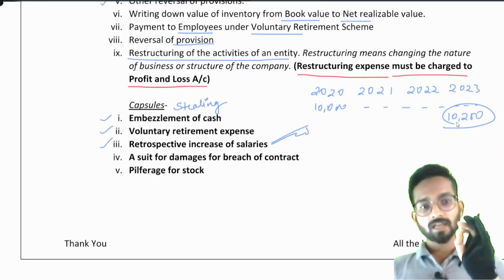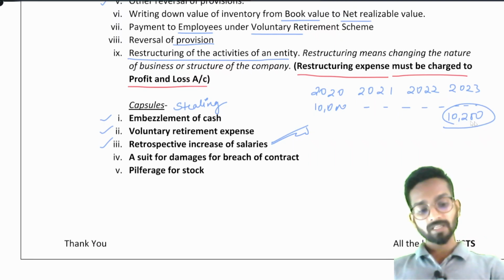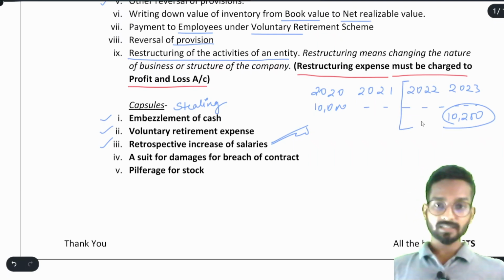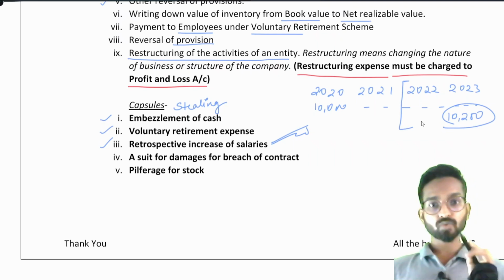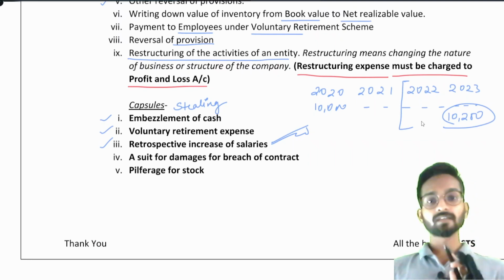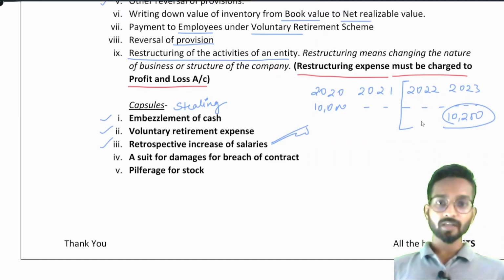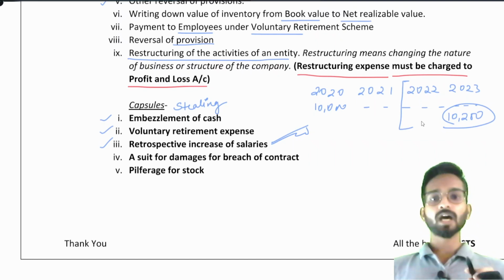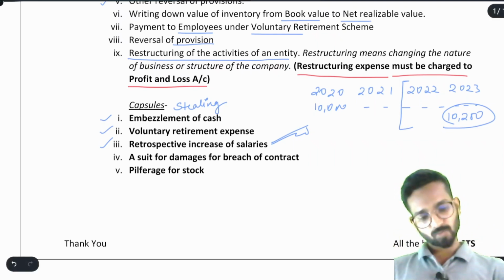I said, understand this. I am increasing your salary including from the previous year. What does it mean? That I will pay you 10,200 rupees salary starting from 2022. He said that for the entire 12 months of 2022, you will pay us 200 rupees for each month. I said, yes, exactly. For last year also I will pay 200 for every month. It means 2,400 for last year. And for the current year also, for every month your salary will be 10,200. Now are you happy? He said, now I am happy. Understood this? Now see, after this, what does it say?